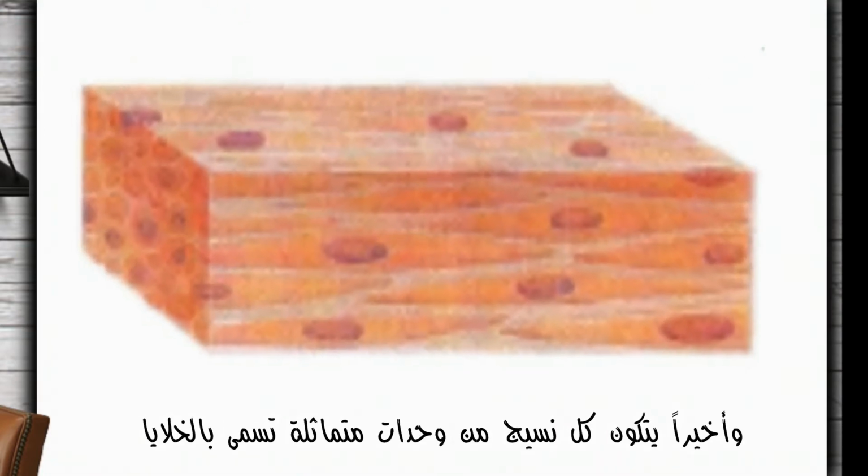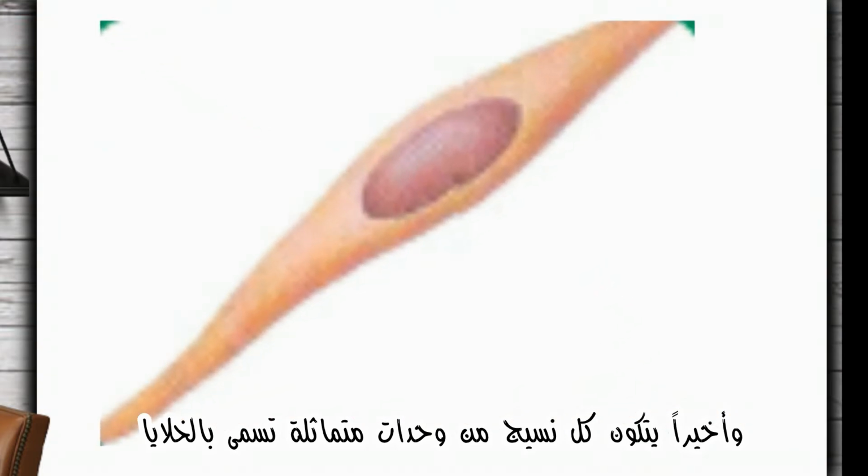Finally, each tissue consists of a group of similar units called cells.